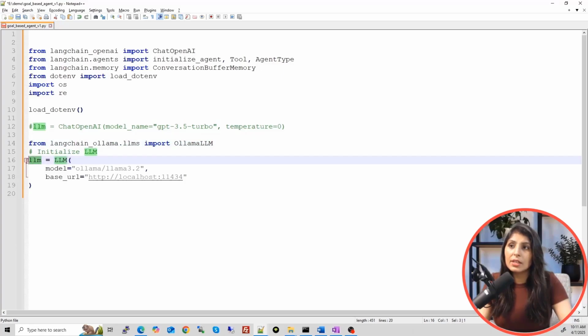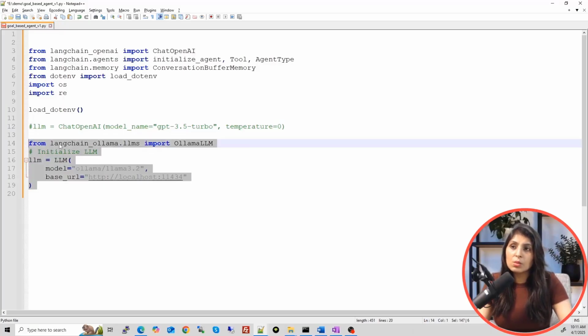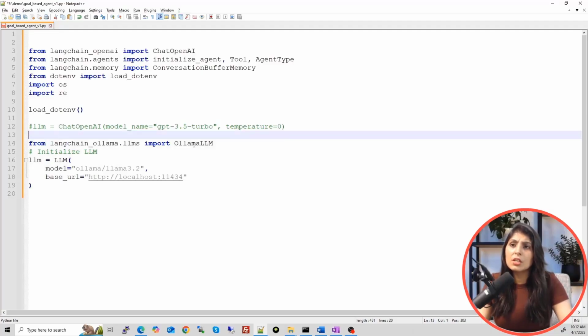And here, in the LLM variable, earlier we were loading the LLM from OpenAI. Now we are loading the LLM from Ollama. Which LLM are we loading? Llama 3.2, right? Guys, to run this LLM, you don't need any API key. You just need to install Ollama first on your PC. So let me show you.